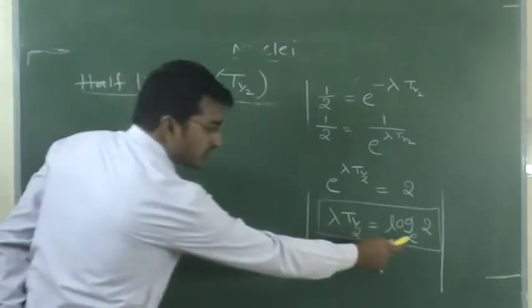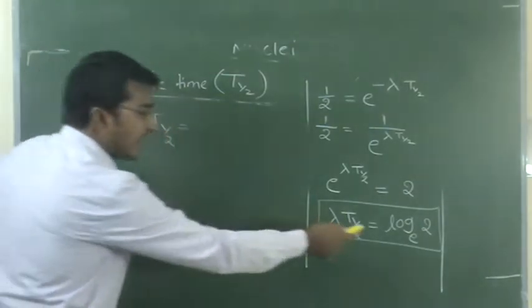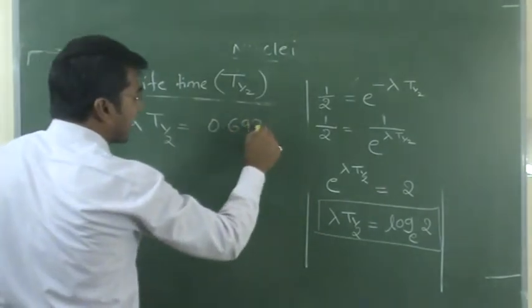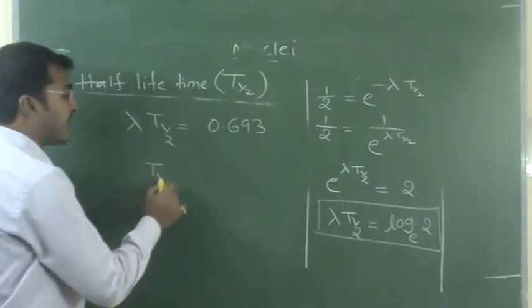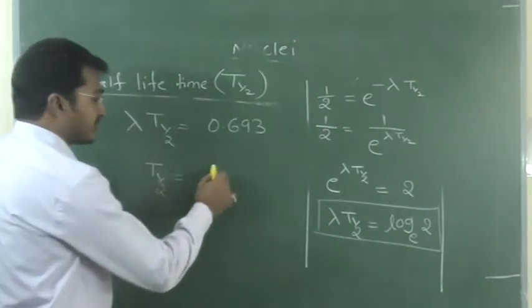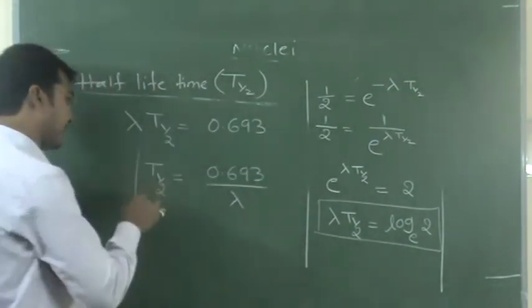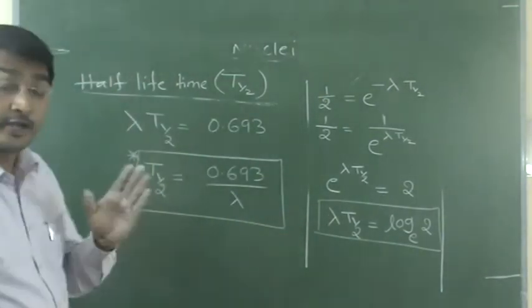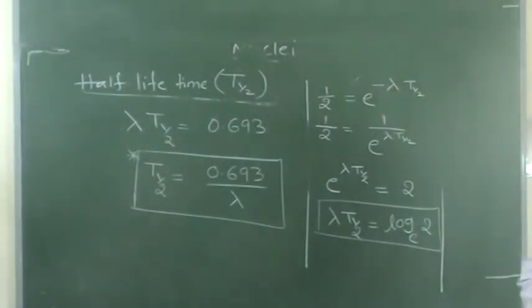Okay, then, there is no space, that's why I am writing. So lambda into T half is equal to log e 2, the value of log 2 base e is 0.693. So then the half lifetime of a given substance is equal to 0.693 divided by lambda. So this is the derivation of the half lifetime of a radioactive substance. So remember it.